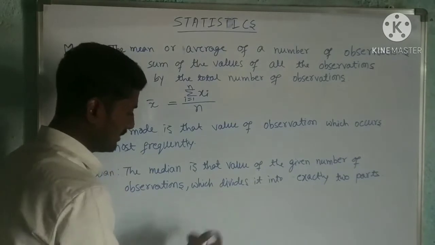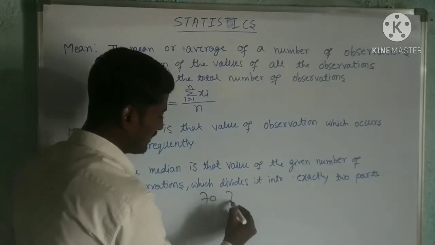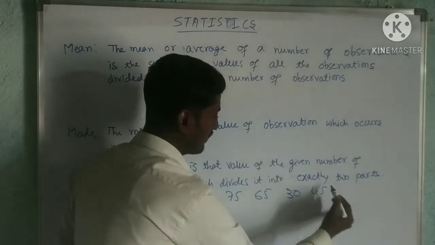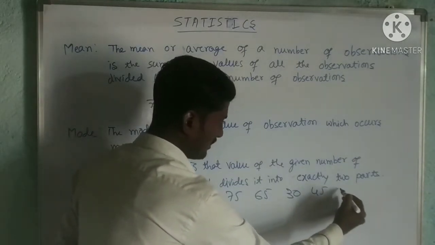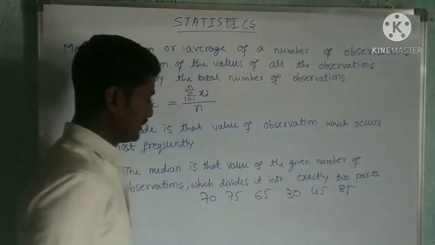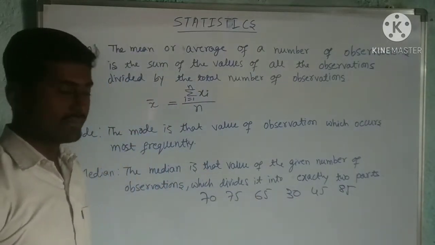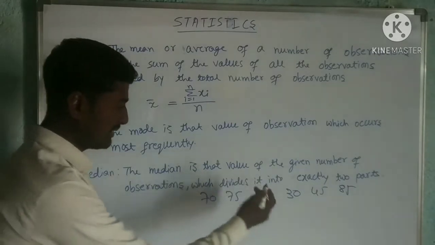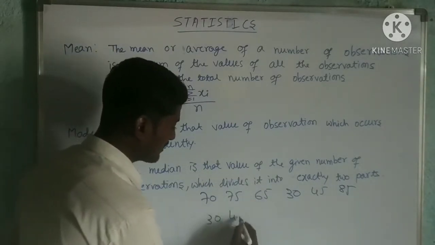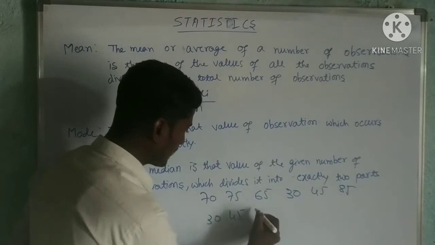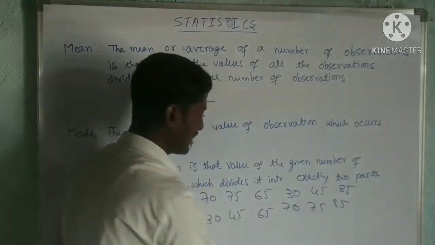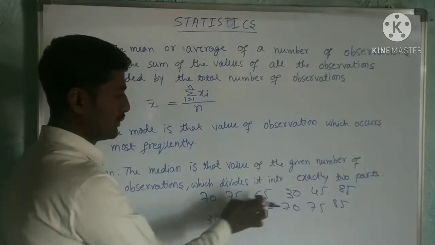I will take here some observations: 70, 75, 65, 30, 45, and one more, 85. To find the median of this, I have to arrange them in ascending or descending order. I will arrange them in ascending order first: 30, 45, 65, 70, 75, 85. Am I right? 2, 4, 6.